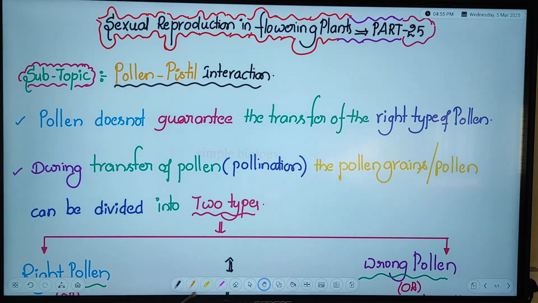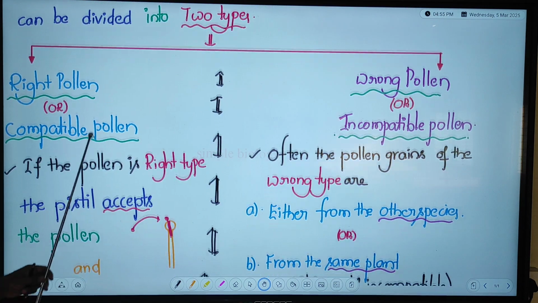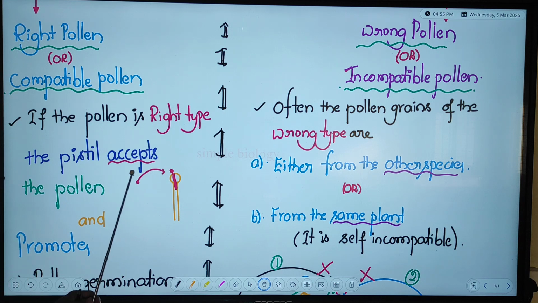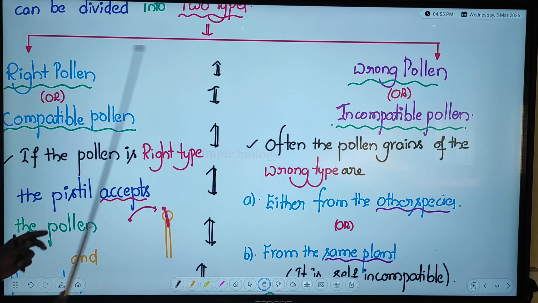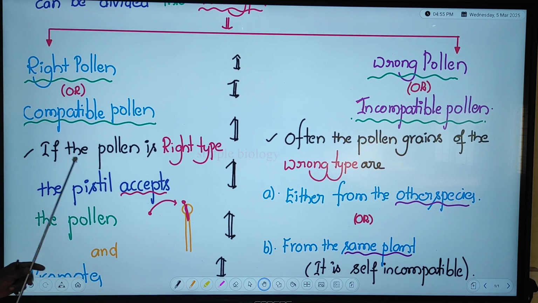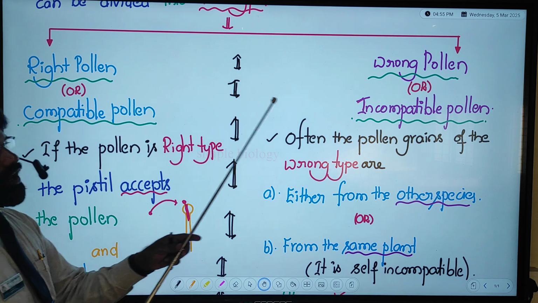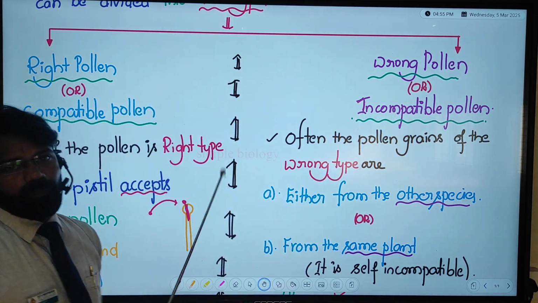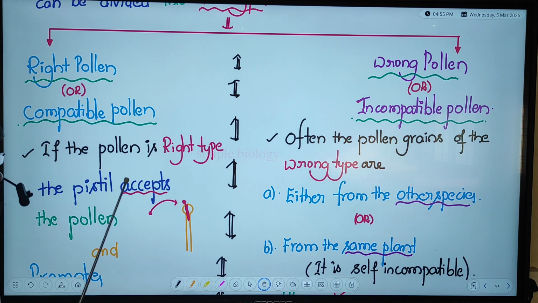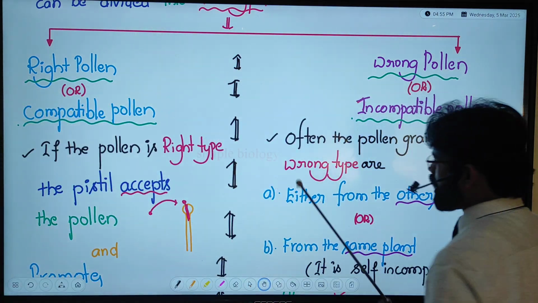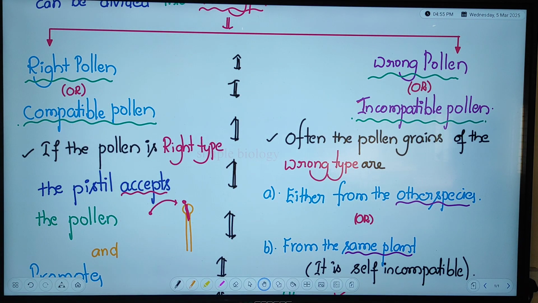What are those? Right pollen and wrong pollen. Right pollen is otherwise called compatible pollen, and wrong pollen is nothing but incompatible pollen. In our syllabus we need to talk much more about the right pollen, but there is one identification on the wrong pollen. First let me complete the wrong pollen. What is the wrong pollen?